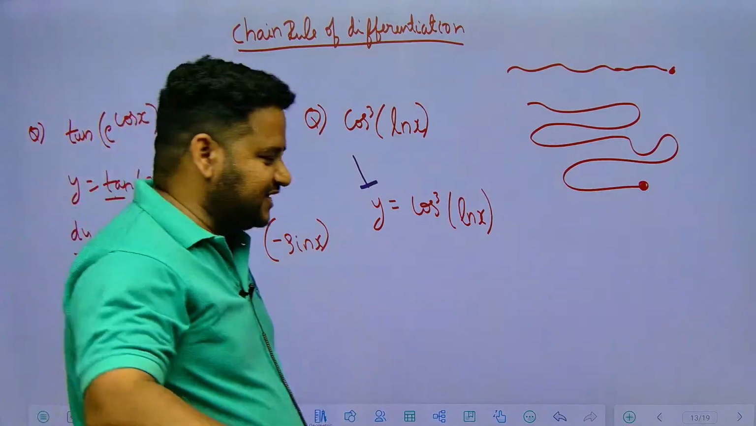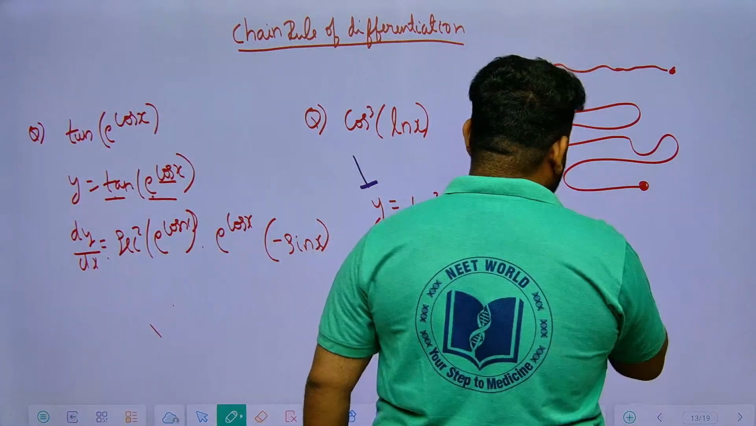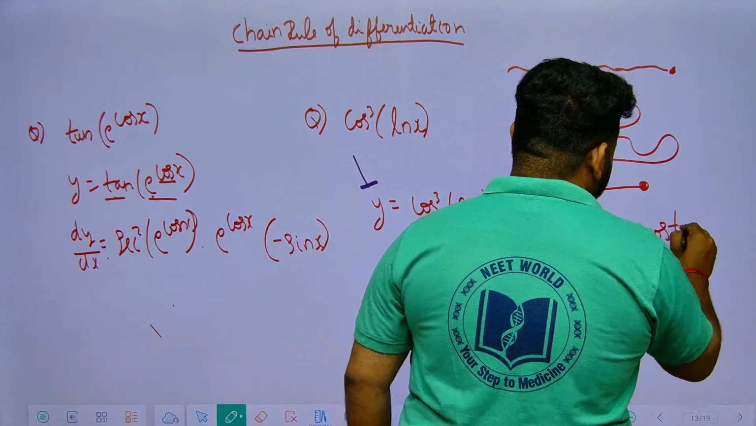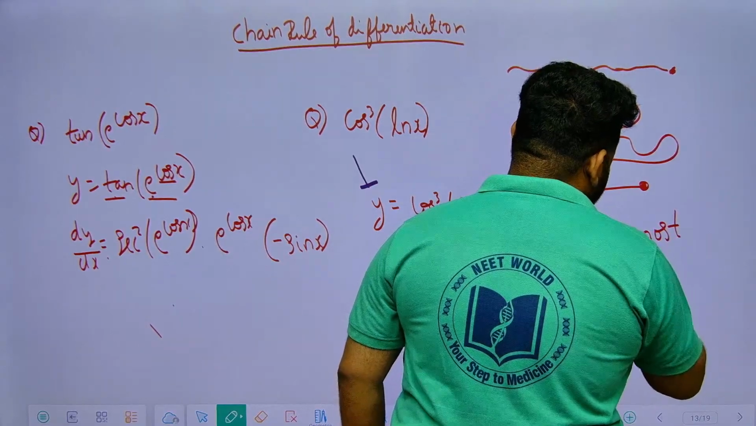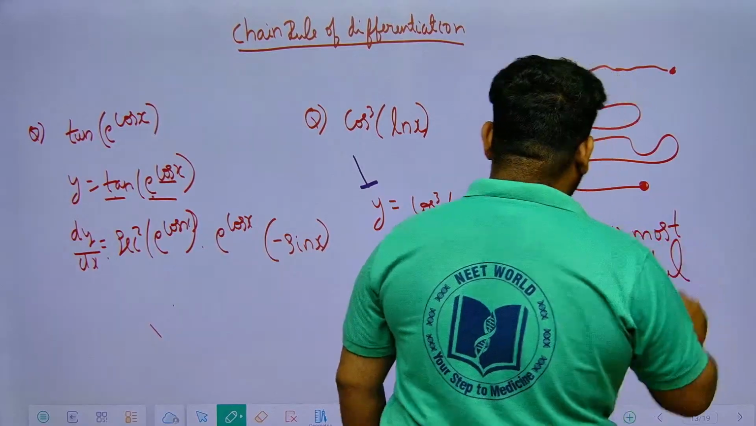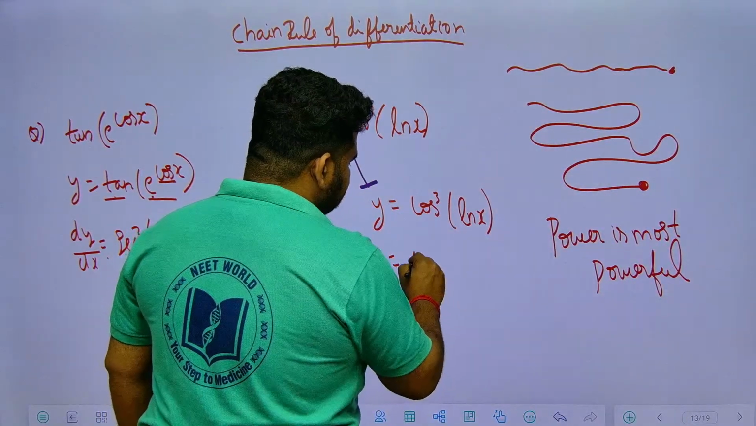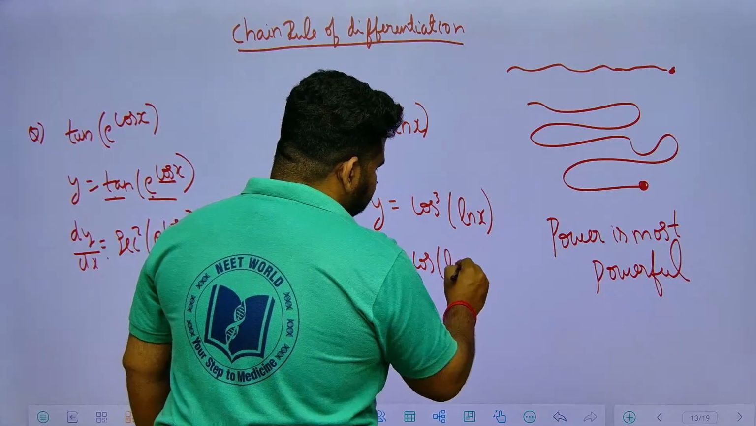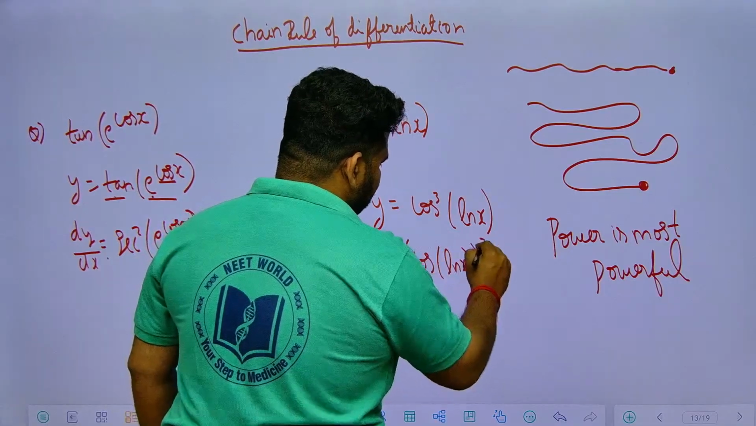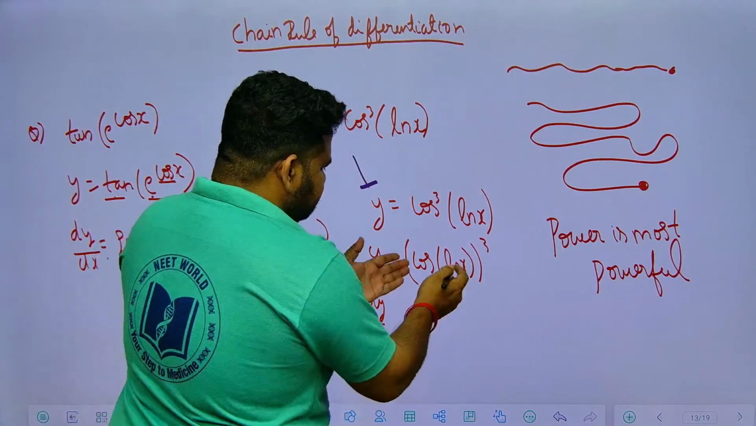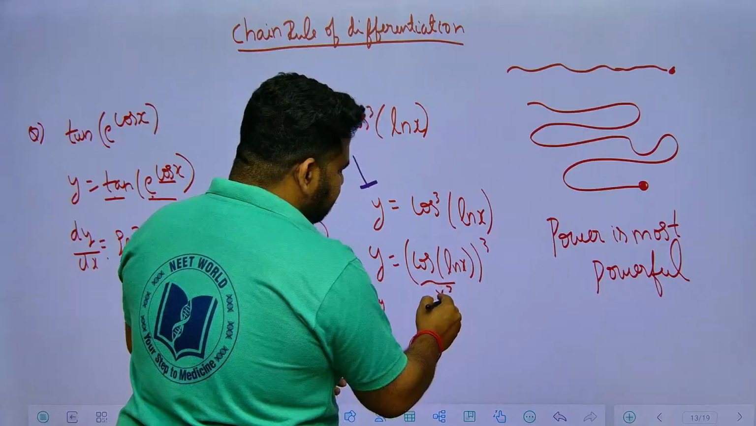So you have to understand the power is most powerful. We have to give priority to the power itself. So you can write this, y is equal to cos cube log x, as cos log x whole cube. So this dy by dx is nothing but of the form x cube, correct na? x cube means it will become what?